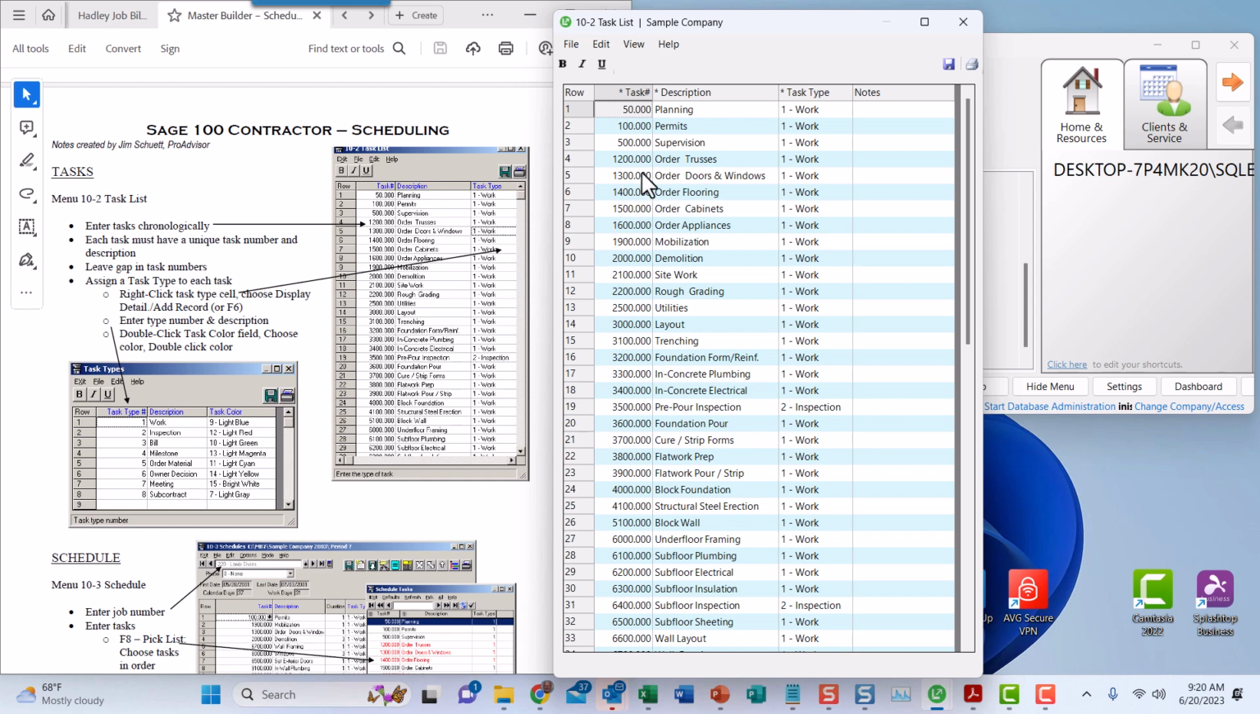One of the ways you can add these is to right click, or to hit F8, and that will open up the list of tasks, and you can click on those, and you can see that right here.